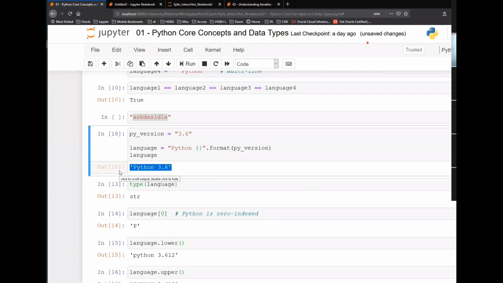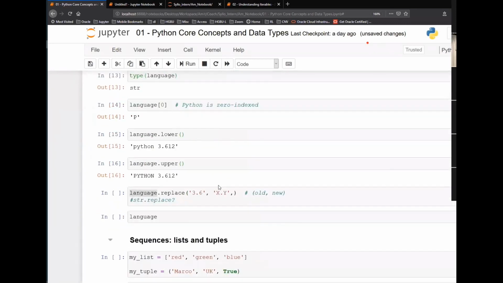This is just how Jupyter Notebook is going to display the strings. But when you are using IDLE or some other text editor or Python IDE, you might not see the single quotes, or you may see them. This is just to represent that what is within the single quotes is a string. That's it. Okay, sir. Thank you, sir.